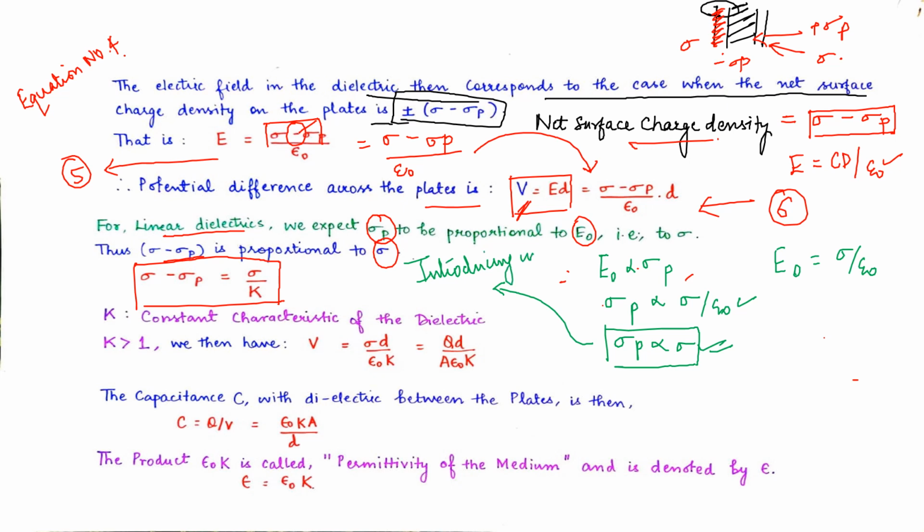Introducing in equation 6, we get sigma minus sigma p equals sigma upon k. As this is proportional, this is also proportional. Here k, which came in the denominator, is a proportionality constant. To remove the proportionality, we have introduced this constant k. This constant k is a characteristic of the dielectric. It depends upon the dielectric. From one dielectric to another, this k will change.